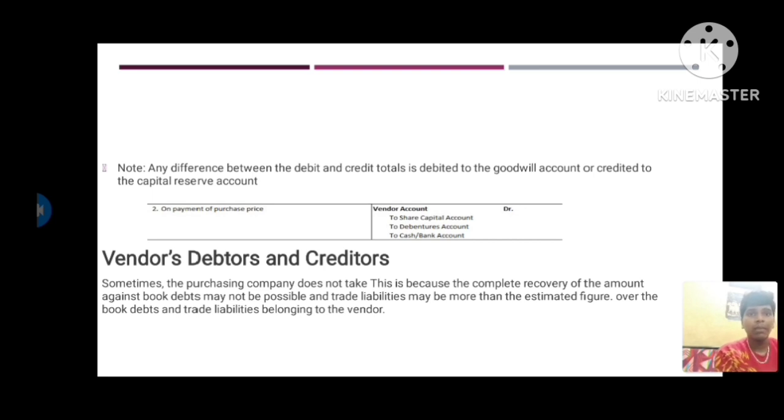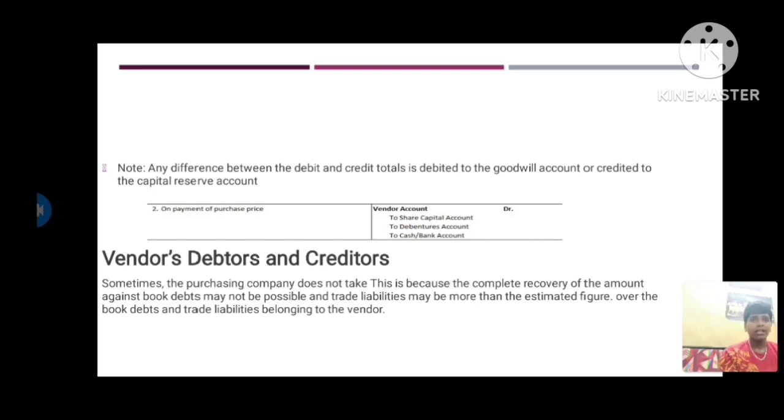Next is payment of the purchase price: Vendor Account debit to Share Account, Debenture Account, and Cash or Bank Account. The difference between the credit and debit totals is the goodwill account, or it is credited to the capital reserve account. Now, the vendor debtors and creditors method.